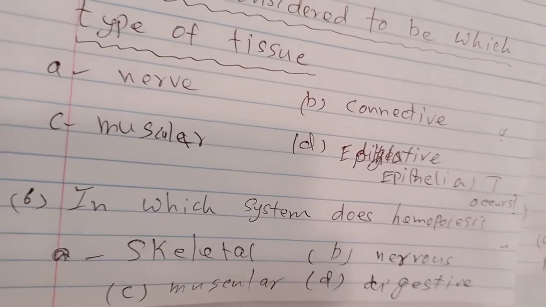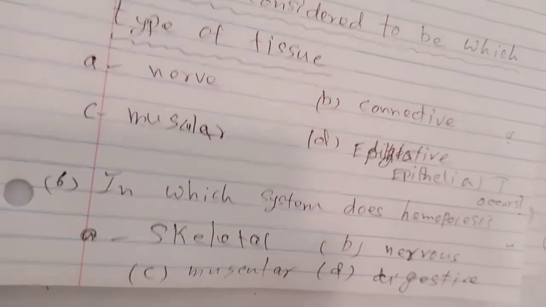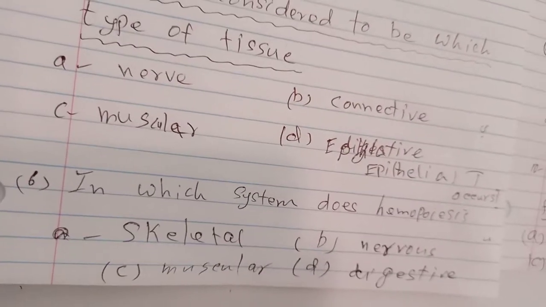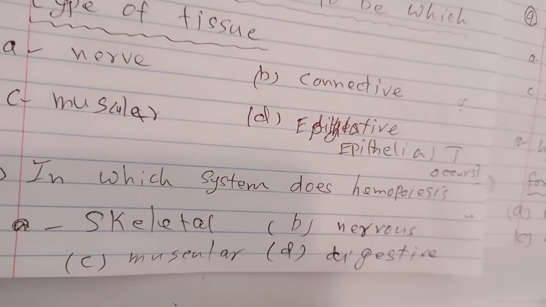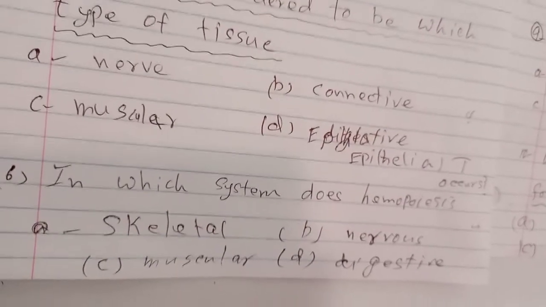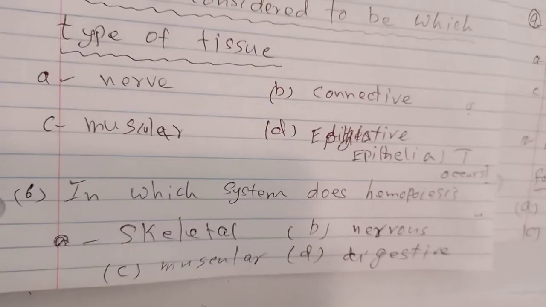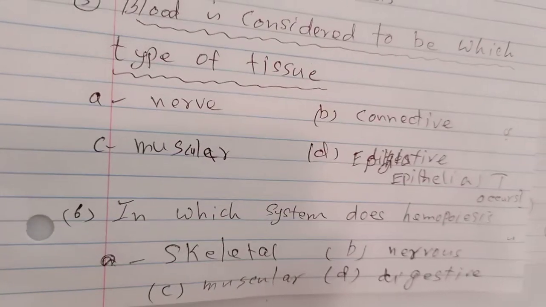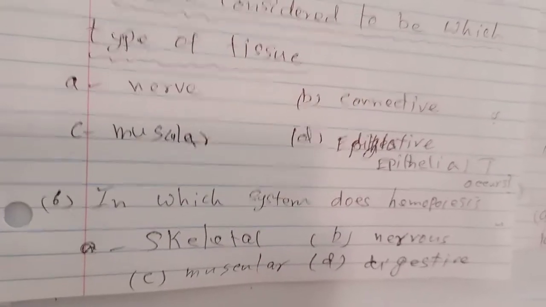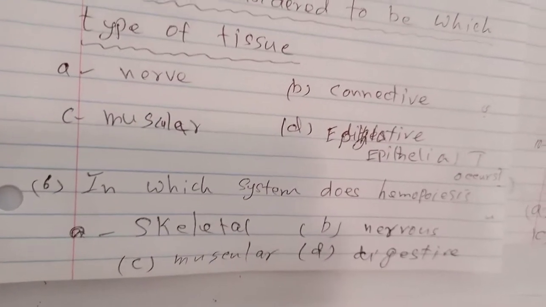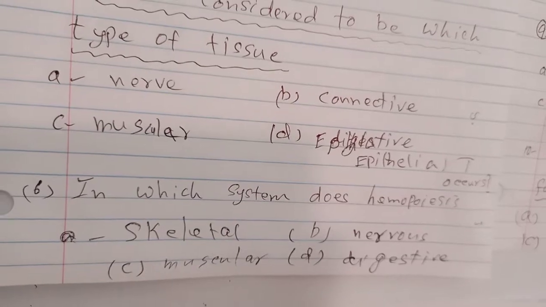Blood is considered to be which type of tissue? Nerve tissue, muscle tissue, connective tissue, and epithelial tissue. We are made up of 4 tissues. Epithelial tissue, which covers us from outside and our body organs from inside, and nerve tissue. A option is nerve tissue. This is the second tissue we are made of, and brain, spinal cord, and branches, they are all nervous tissue.